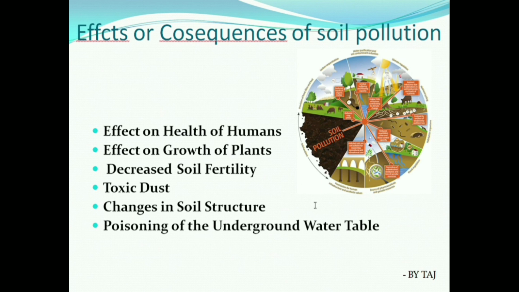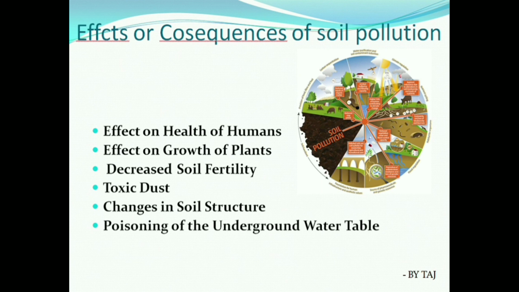The harmful chemicals present in the upper layer of the soil will easily percolate into the underground water table. So we have to be careful because of these kinds of effects we are facing nowadays. If we increase this kind of pollution, we have to bear all these consequences. So we have to be careful whatever work we are going to do.